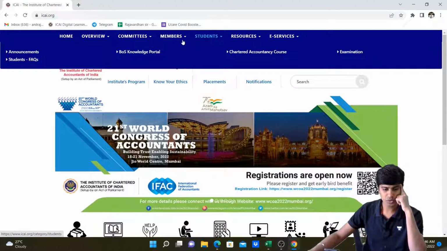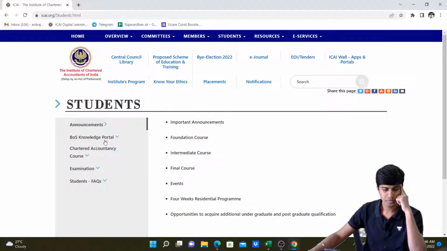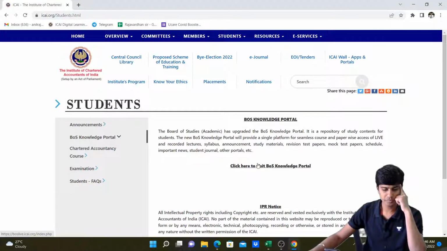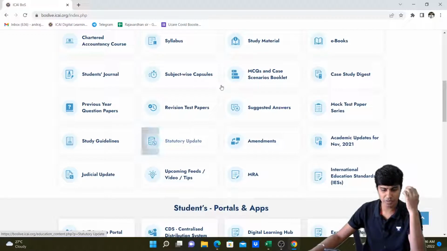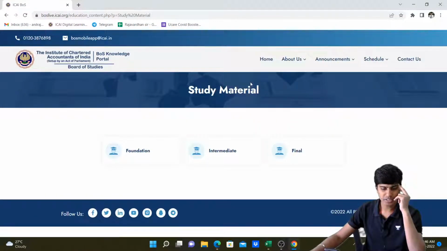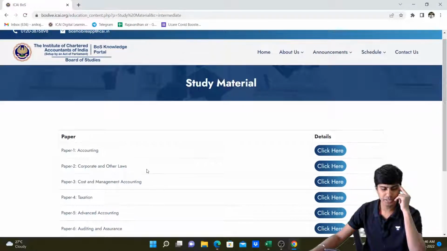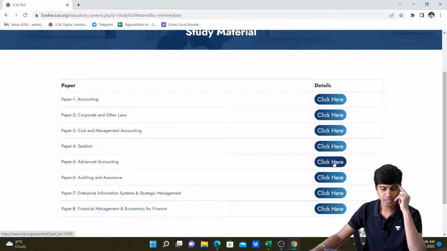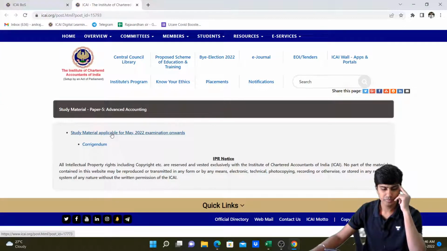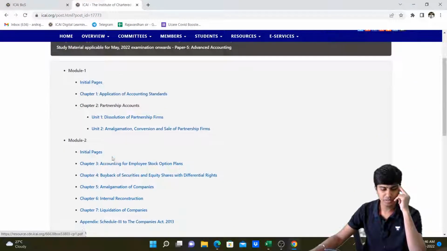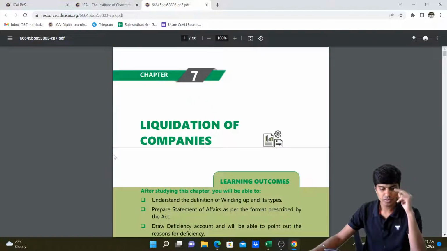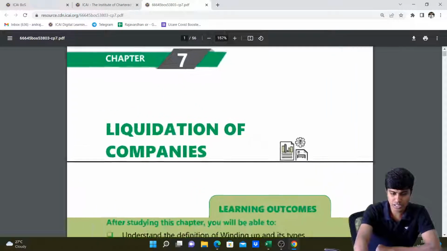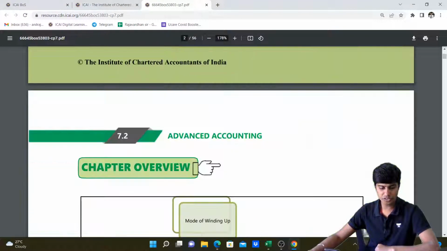You go to students, BOS knowledge portal. There's a new website now available. I mean, the entire website is revamped. You go to study material, intermediate, advanced accounting, study material for advanced accounting. You'll open the chapter of liquidation in module 2. So there we go. This is our material, liquidation of companies.